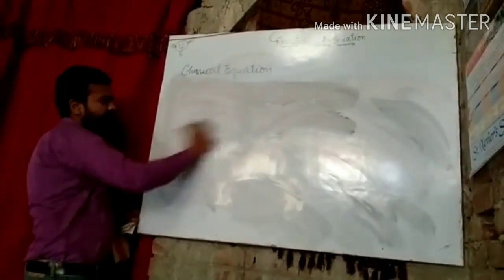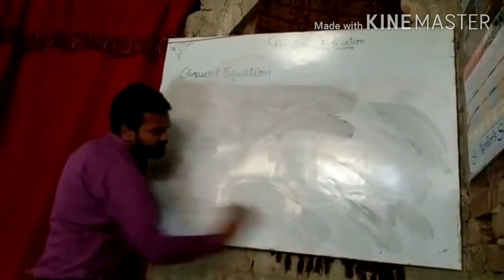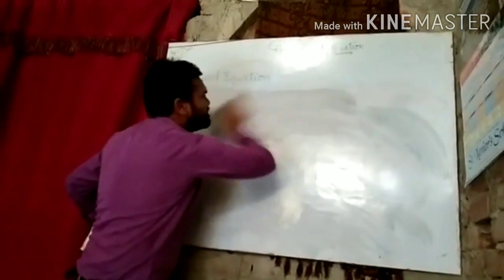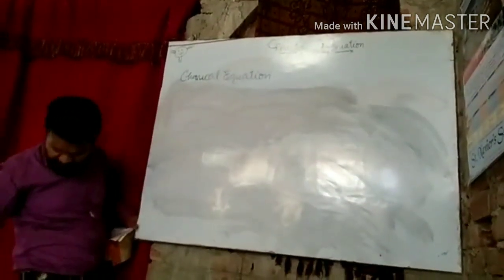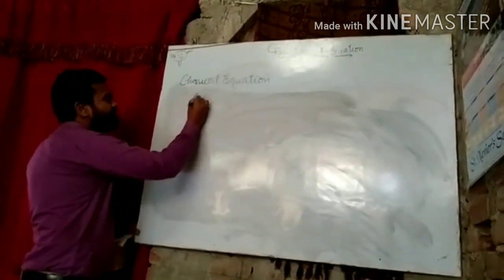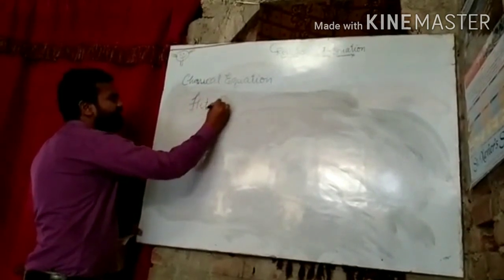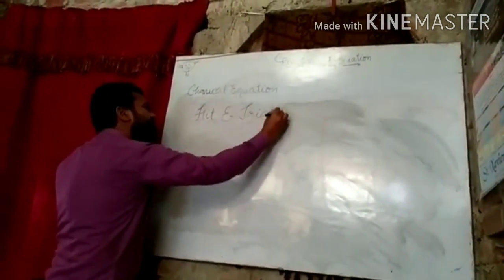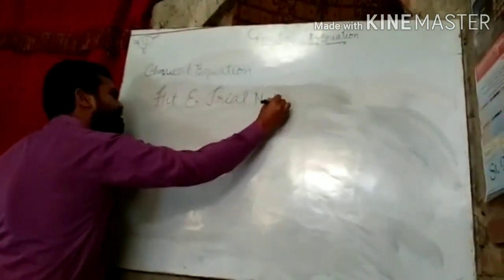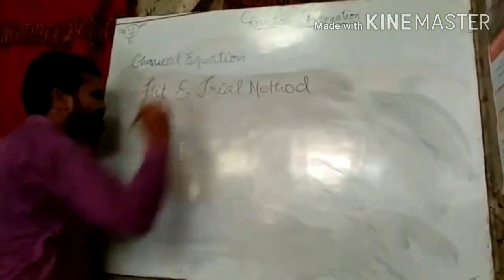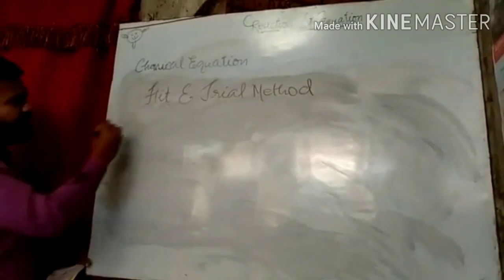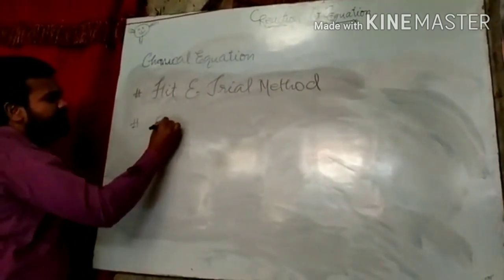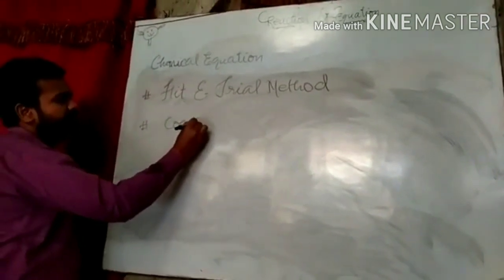How to balance the chemical equation? First one is hit and trial, that is in your syllabus. Second one, you can say, is the coefficient method.